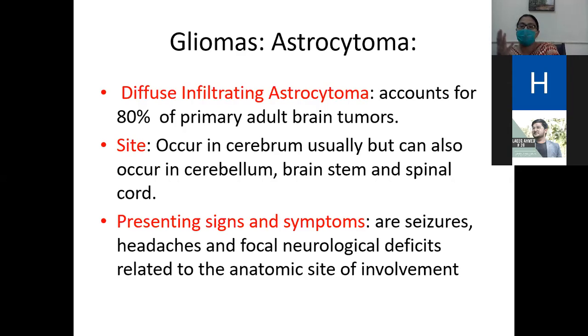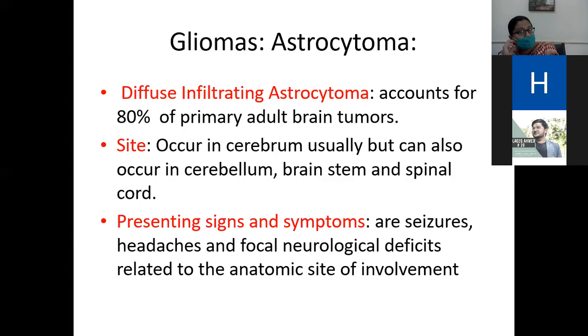Okay, I already told you that in a glial tumor, the astrocytomas are the commonest type. And among the astrocytomas, the diffuse infiltrating type is the commonest type. So it occurs in the cerebrum, okay, but can occur in the cerebellum, brain stem, and spinal cord. Clear?